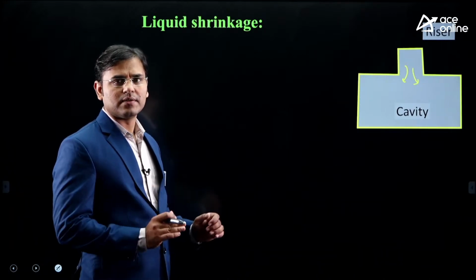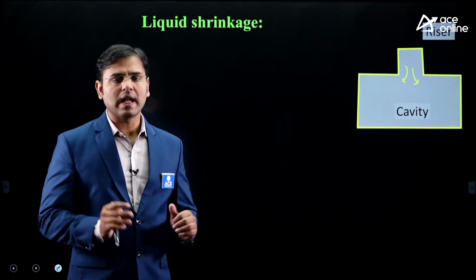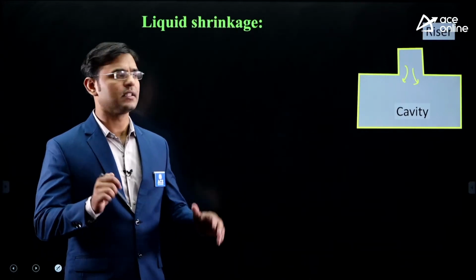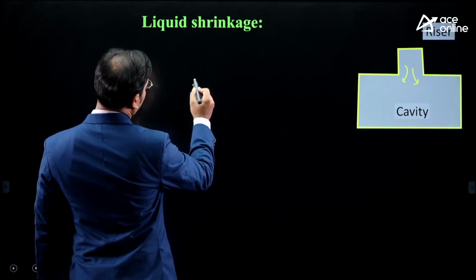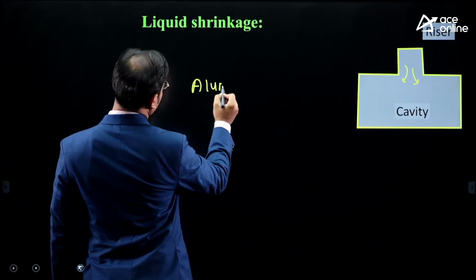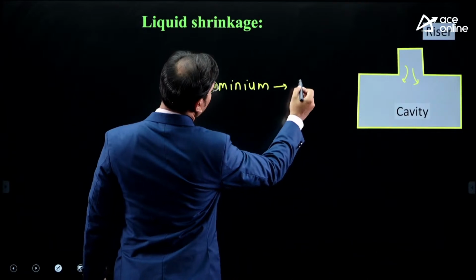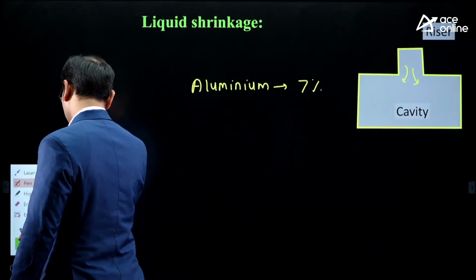Whatever material we are using for casting purposes, out of that, aluminum has the highest liquid shrinkage, and that is around 7%. Aluminum has the highest shrinkage, and that is about 7%.